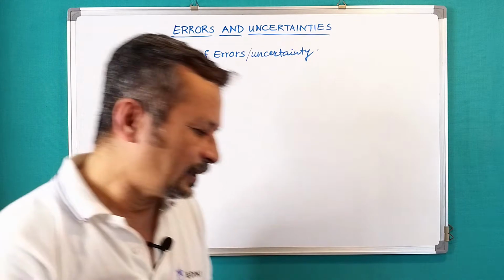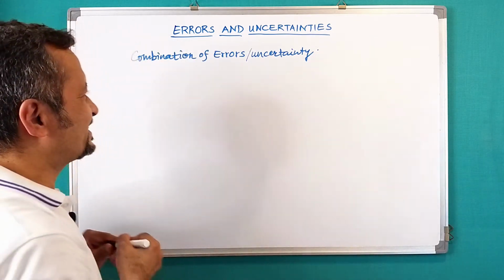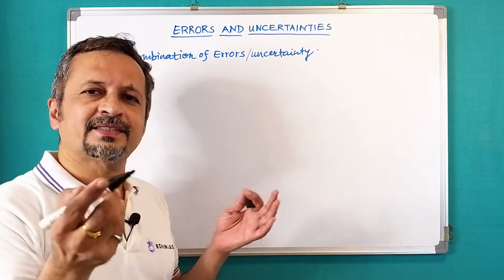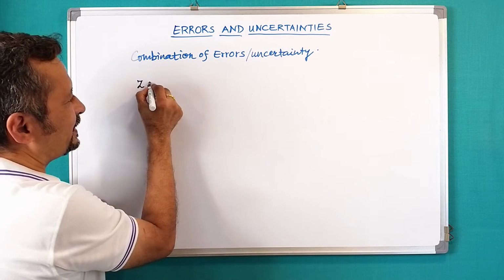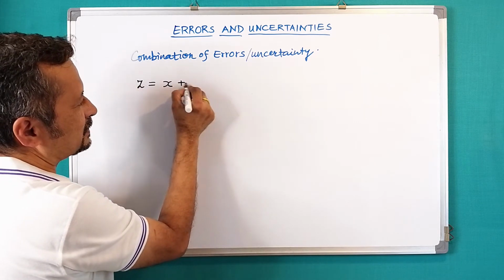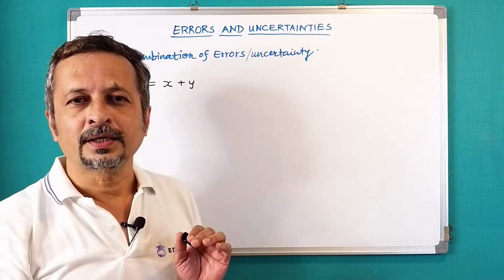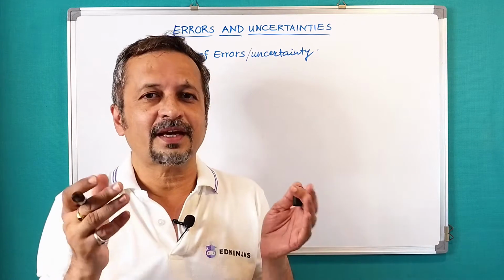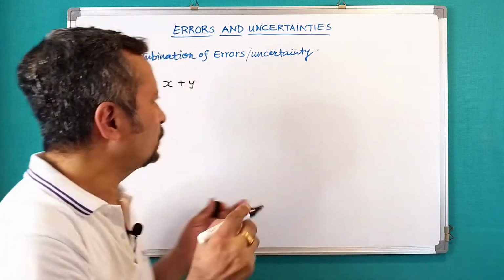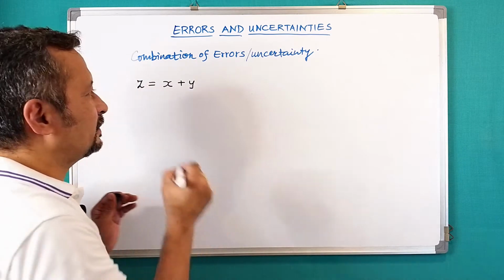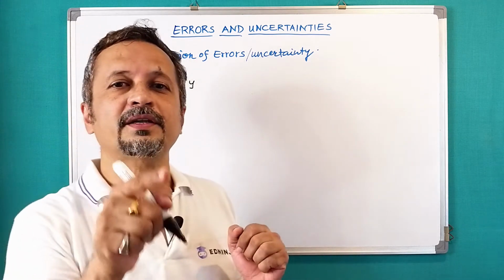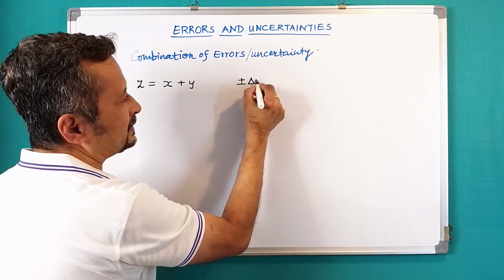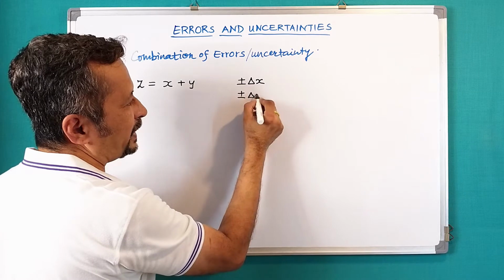Let us have this physical quantity Z, which is a combination of two physical quantities X and Y. If my Z is equal to X plus Y, there are chances of having error in measuring X and measuring Y. So if my possible error in X is delta X, and possible error in Y is delta Y, it is plus or minus delta X and plus or minus delta Y, correct.